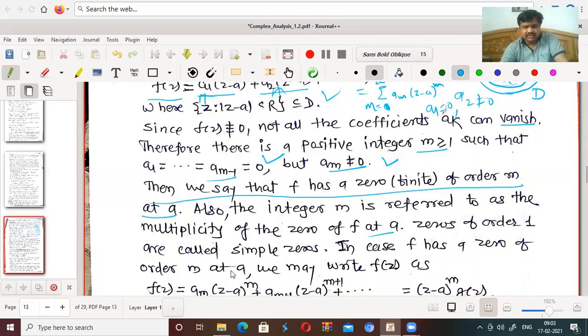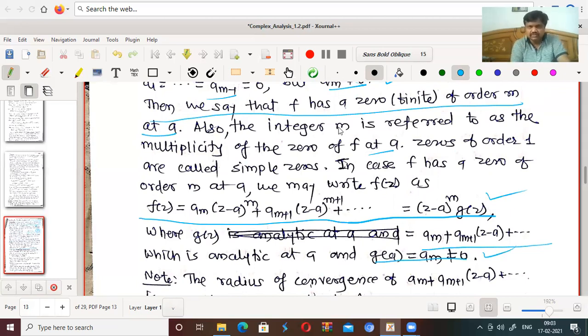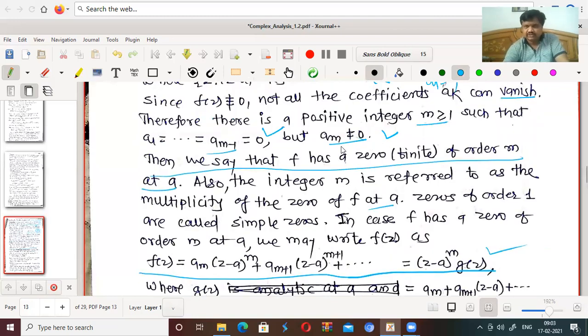In case f has a 0 of order m at a, we may write f(z) = am (z minus a)^m plus am plus 1 (z minus a)^(m plus 1) and so on. So if I take (z minus a)^m common, you will get am plus 1 (z minus a) plus and so on. So if I take g(z) as that one, you can write it as f(z) is equal to (z minus a)^m into g(z), which is analytic at a, and g at a, which is am, is not equal to 0.